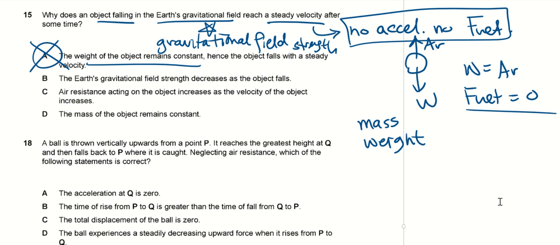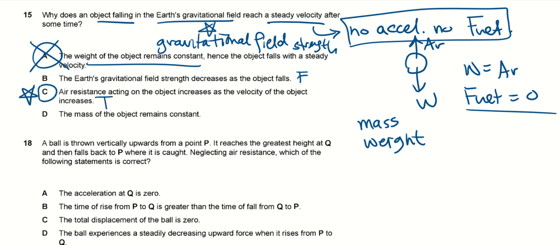The Earth's gravitational field strength decreases as the object falls. Actually, it increases. As we move away from Earth, the gravitational field strength actually decreases. But usually for our own calculation, we take it as 10. Okay, C. Air resistance acting on the object increases as the velocity of the object increases. This is true. And this is important.